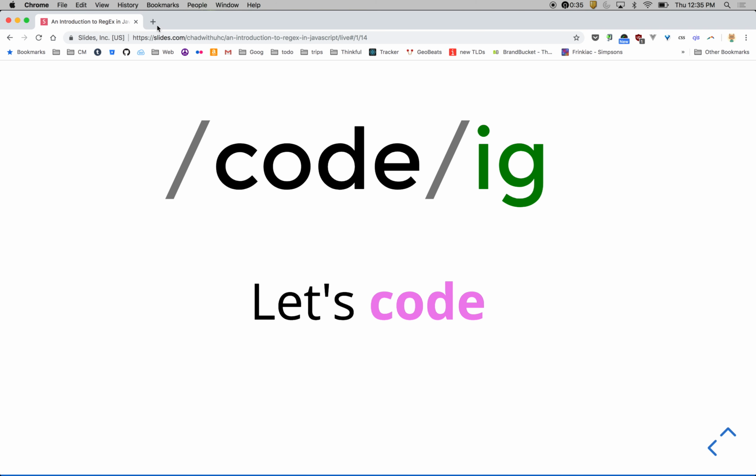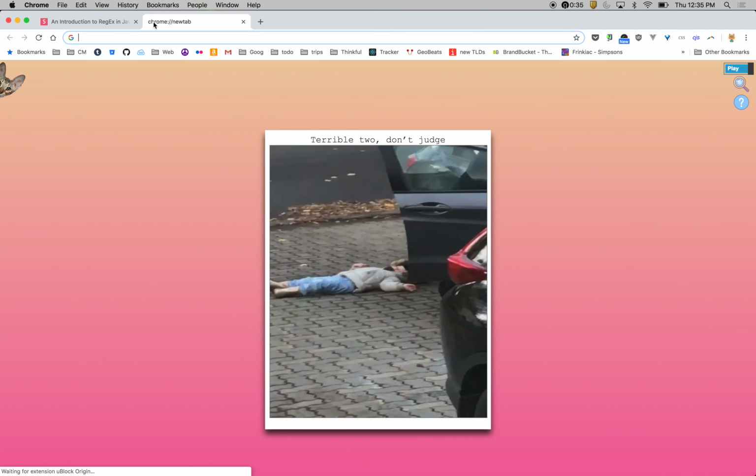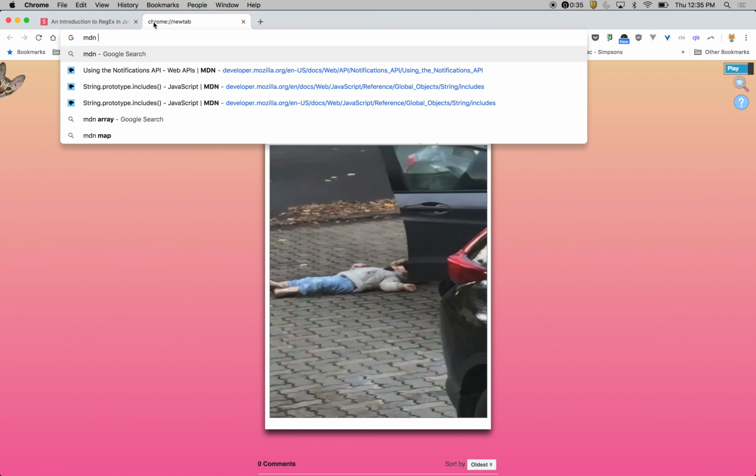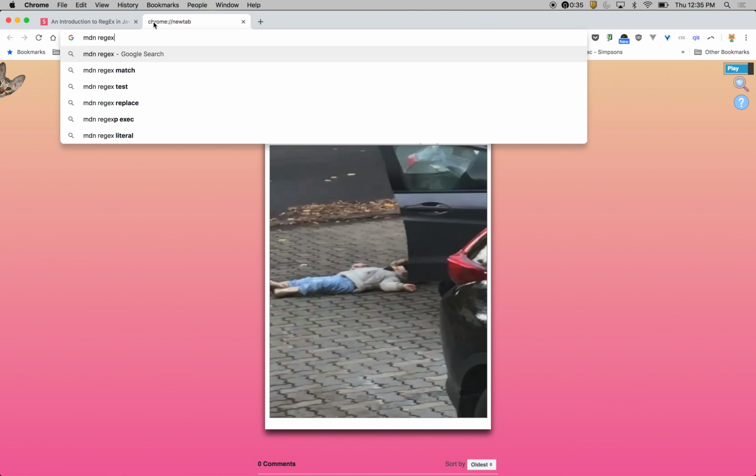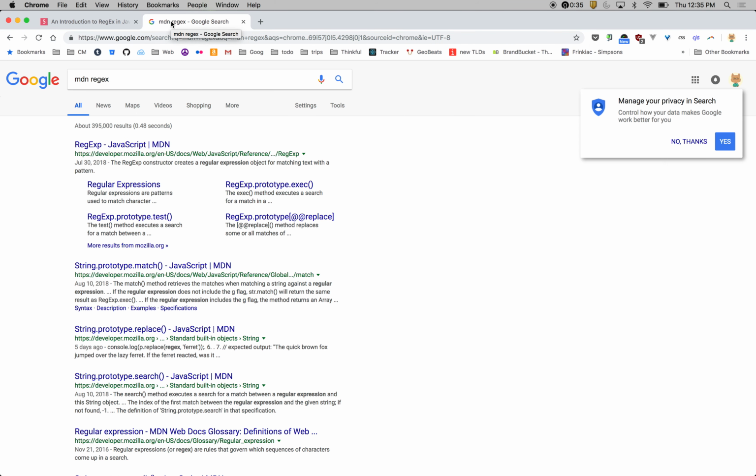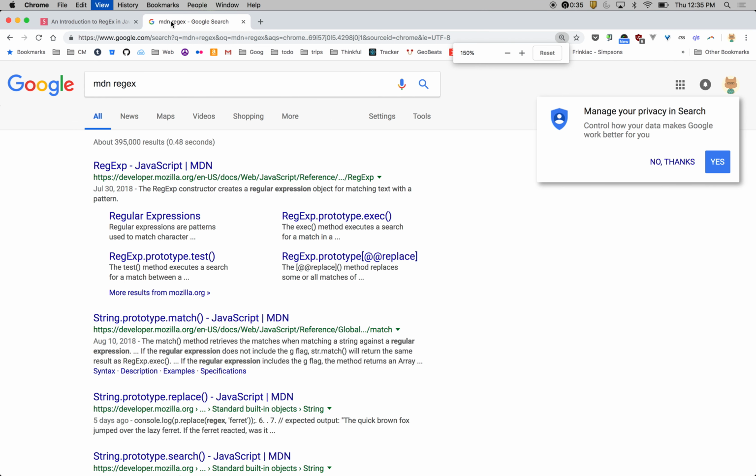Any other questions before I show you some hacking? All right. I'm going to search for an online regex tool. If you want to play around with regex, there are tons of tools online that are super helpful. I don't have one that I'm particularly fond of because they're all really good. You just click one and they all work.